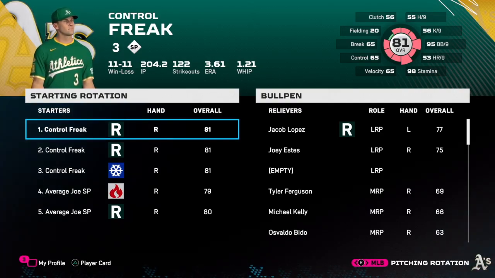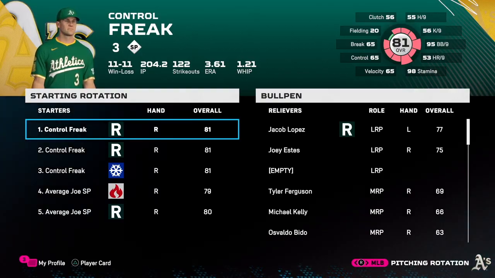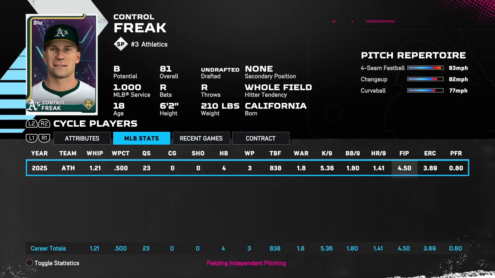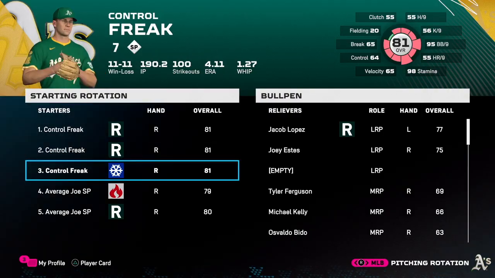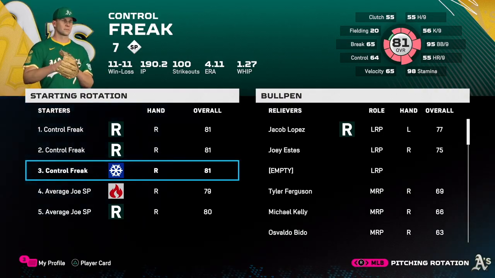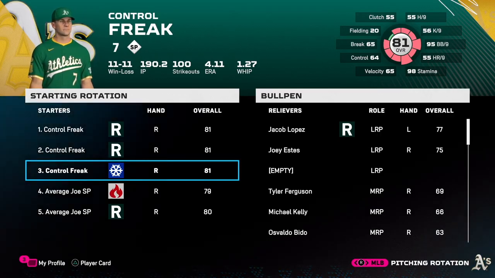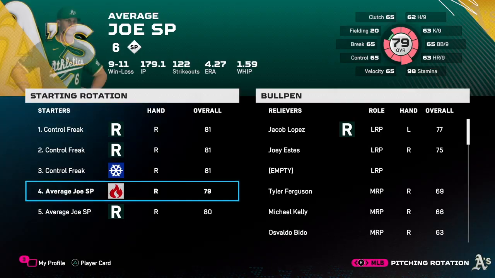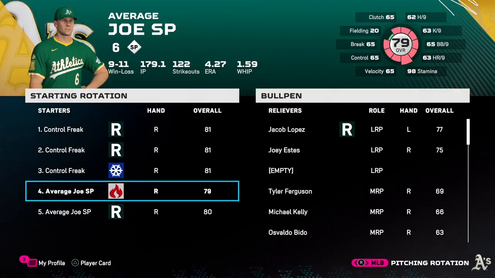perform. So Control Freak 1 finished with 204 innings pitched, a 3.61 ERA, and a 1.21 WHIP. And he had a 4.5 FIP there on the right side. Control Freak 2, 3.41 ERA, and 1.21 WHIP. Control Freak 3 performed the worst out of those 3, 4.11 ERA and a 1.27 WHIP. Now you can see that the 3 of them are all still at 81 overall, whereas our Average Joes both went down a little bit in their ratings. As a reminder, all 5 of these pitchers do have 81 potential.